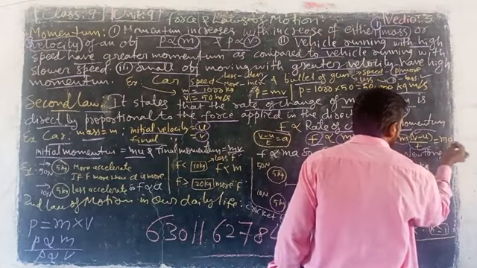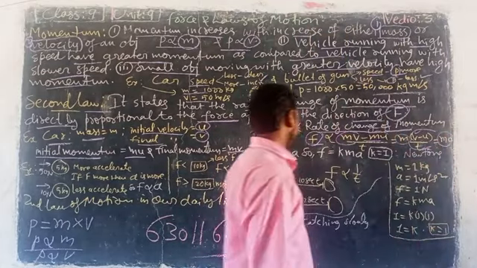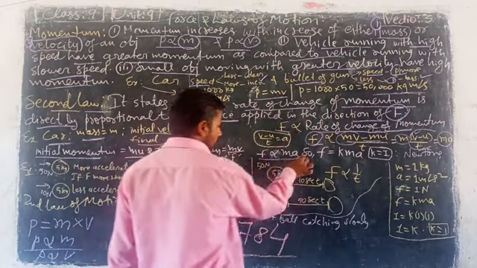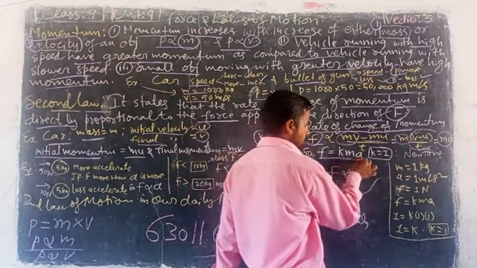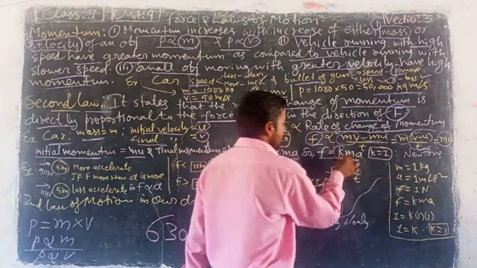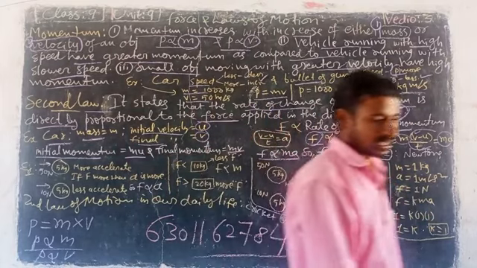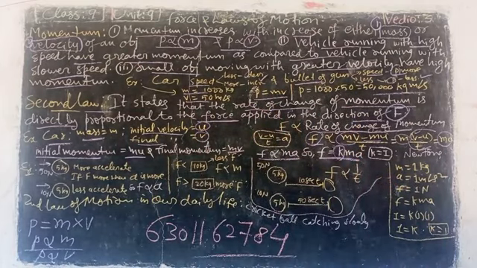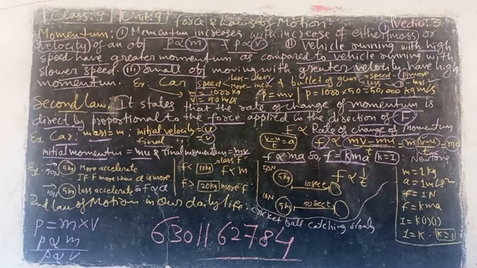So very clearly, F is proportional to ma. So F is equal to Kma, where K is the constant of proportionality. Please remember.